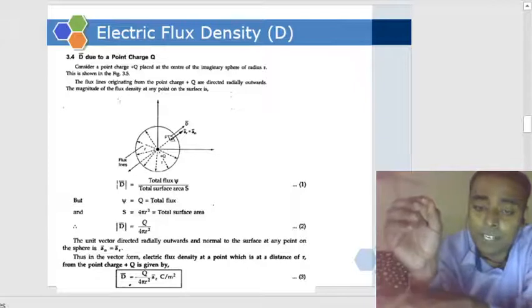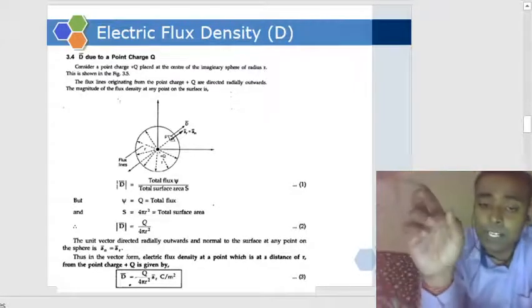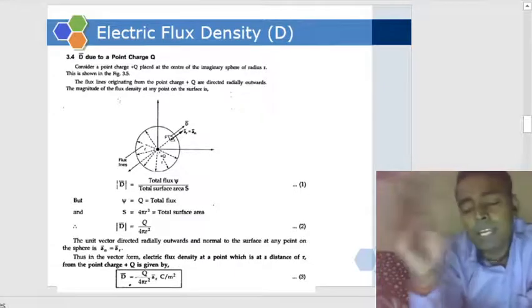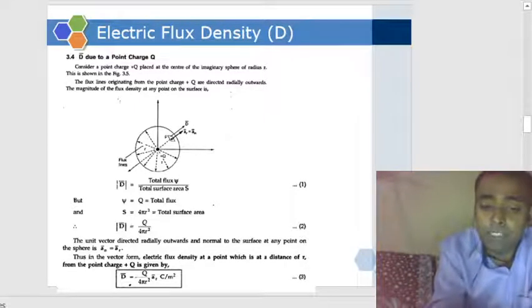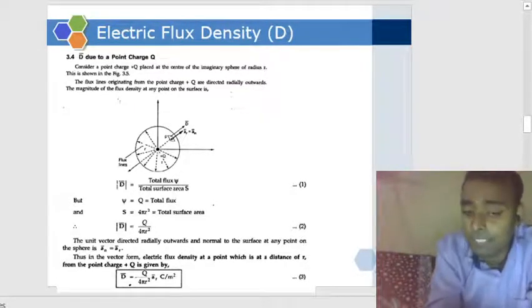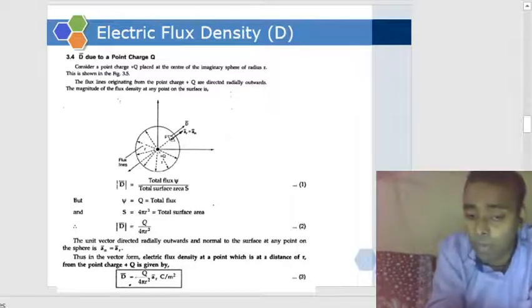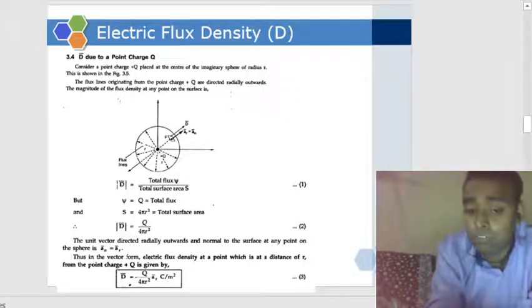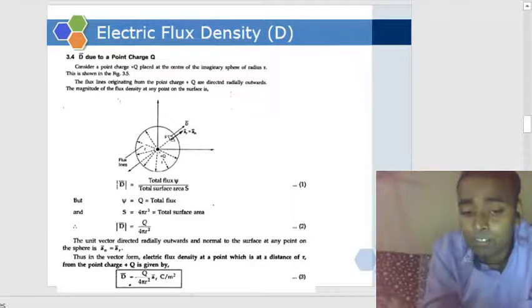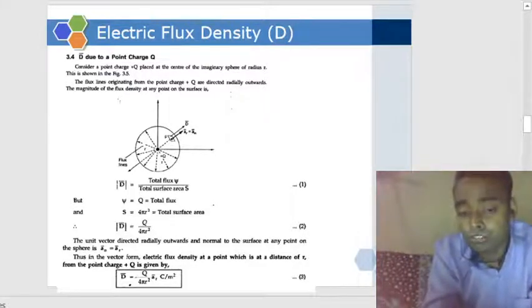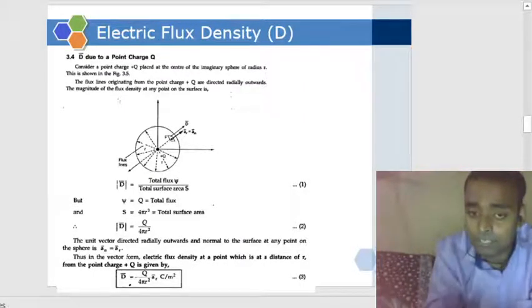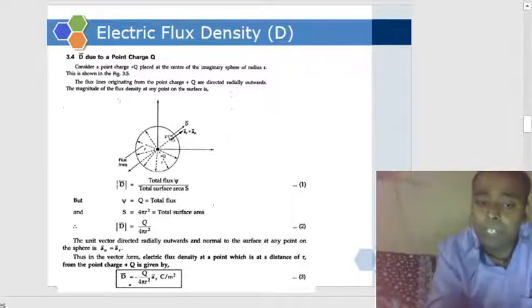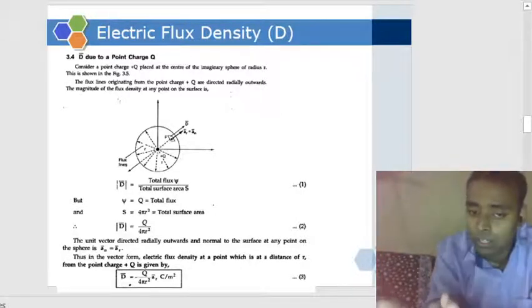If you take the radius of a sphere, it points normal to the surface at any point on the surface area. That's why the direction will be the radial direction. So D will be Q upon 4 pi r square in the direction of radial AR. The unit, of course, is Coulomb per meter square. Never ever forget to mention the unit of any quantity. Whatever you write, write it with unit.